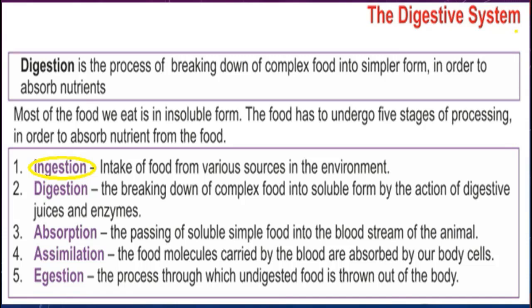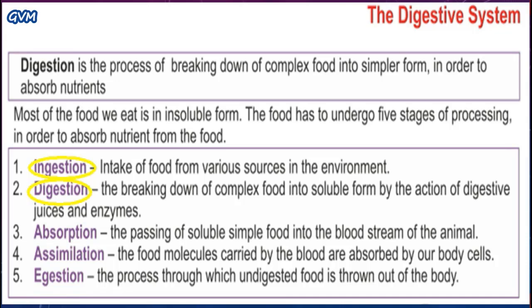After ingestion, the next step is digestion. As I said earlier also, it is the process where the large food molecules must be converted into small food molecules in order to make it easier for our body to absorb the nutrients from it.